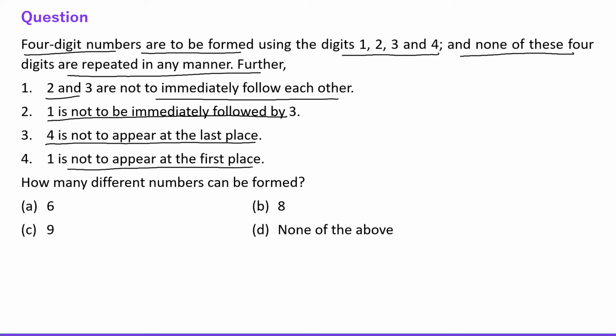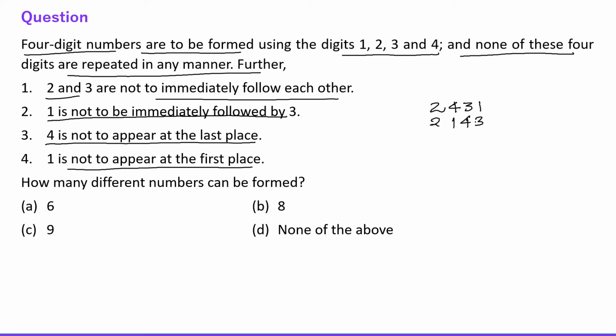It means only 2 and 3 can come to the first place. Starting with 2, obviously 2 and 3 are not together. So 2, 4, 3, 1, because 1 cannot be following 3, and then 2, 1, 4, 3.